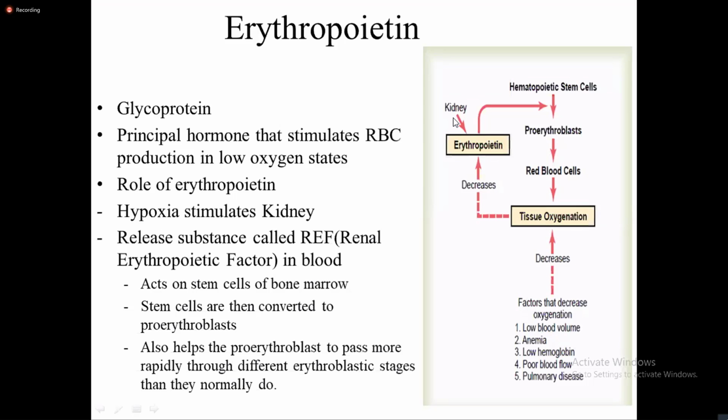So this is recognized by the cells present in the kidney, which are the interstitial cells, and they release this erythropoietin hormone. Right? So from the kidneys, the erythropoietin hormone is released.